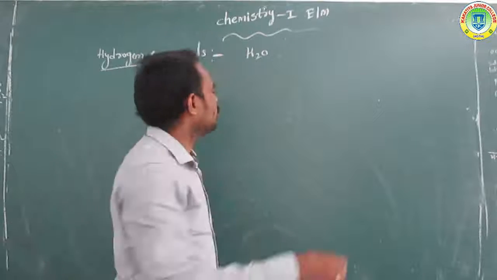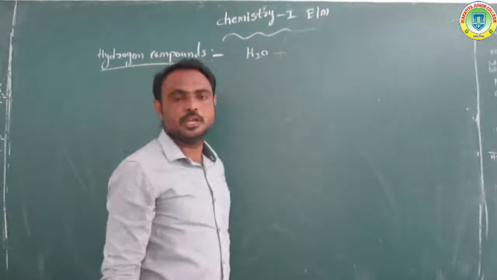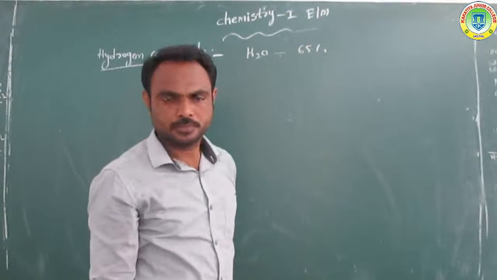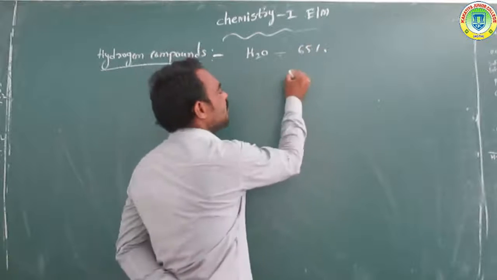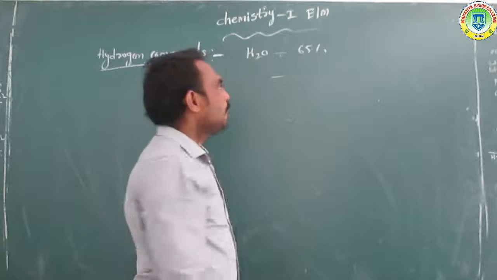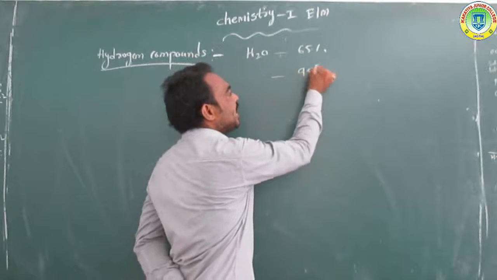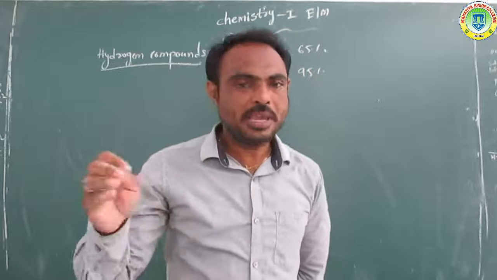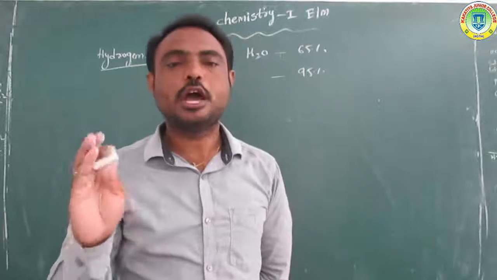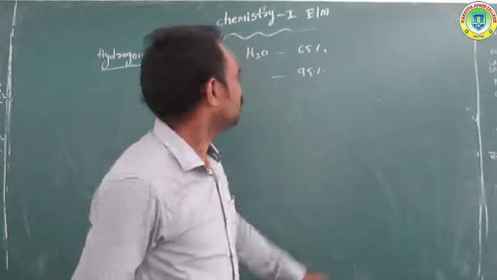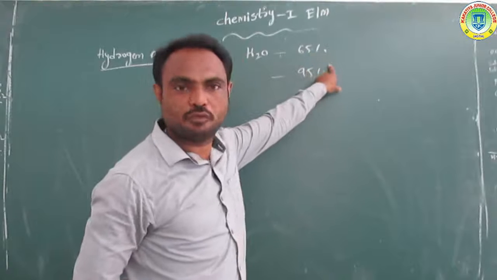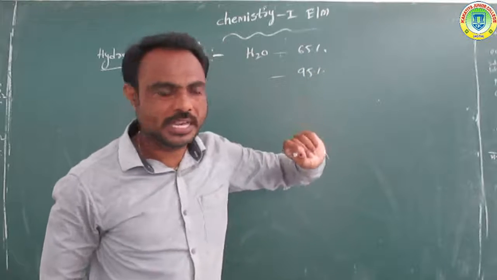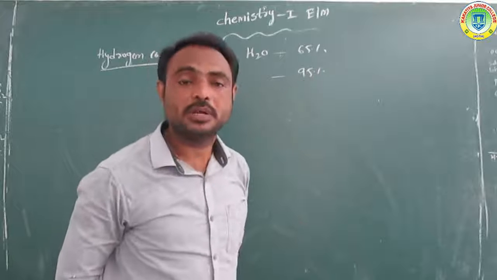Microorganisms and human beings contain 65% water. And suppose for example you take plants. Plants also contain 95% water. Human beings, like animals, contain how much percentage of water? 65% water. Plants contain how much water percentage? 95% water.